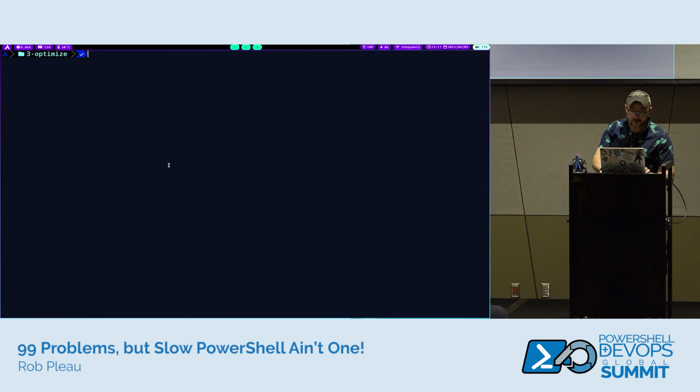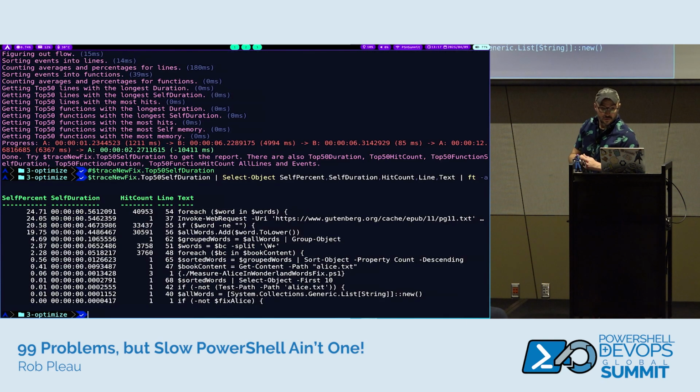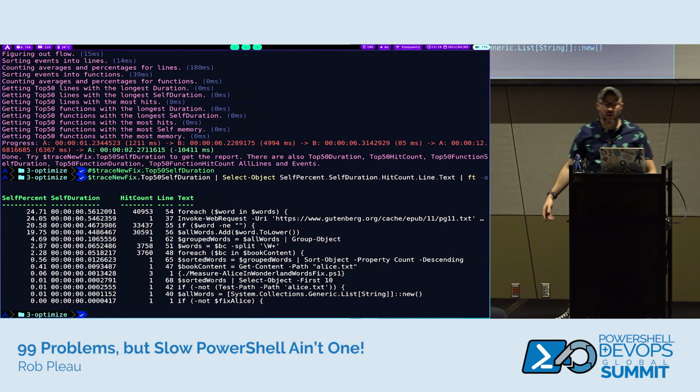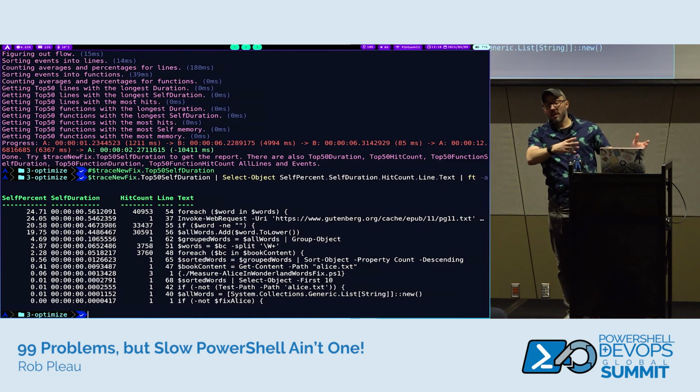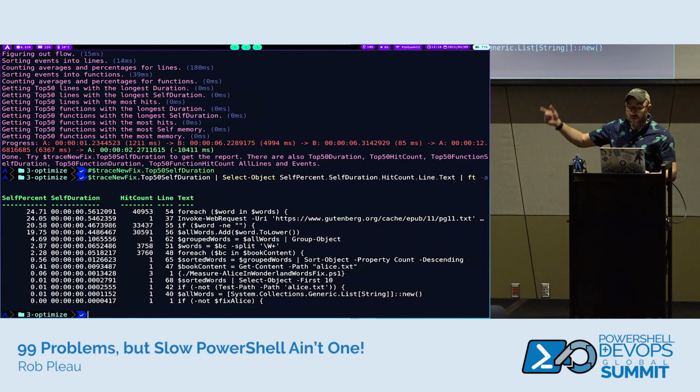I see that I do a trace multi. I don't know if we want to do that just because this runs a little slow. So this is the optimized run. Remember how slow that was before? I just sat up here really awkwardly, silently, while we were waiting for it to parse and return the words. The fixed version ran much faster, and now you can see we have kind of an equal split. Invoke web request, not surprisingly, is one of the least performant parts because on conference Wi-Fi we have to go out and download Alice, and then the foreach iteration for each word in words was slightly ahead by like 0.7, 0.6 something.